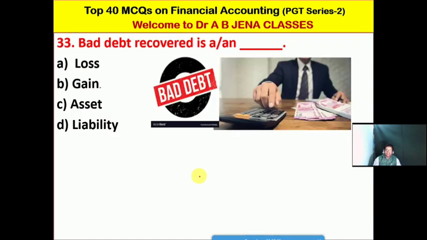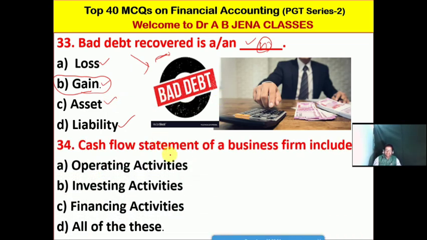So next one MCQ, bad debt. Bad debt is a business loss, the amount which will not be recovered from the customer or the debtor. Bad debt recovered is good news to the business, a happy moment for the business. So when bad debt is recovered, what is it for the business: loss, gain, asset, or liability? Friends, no doubt B is the right option for this MCQ.